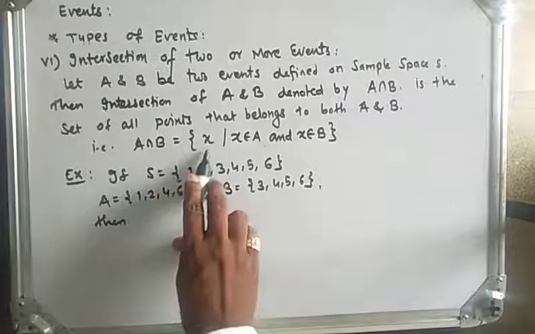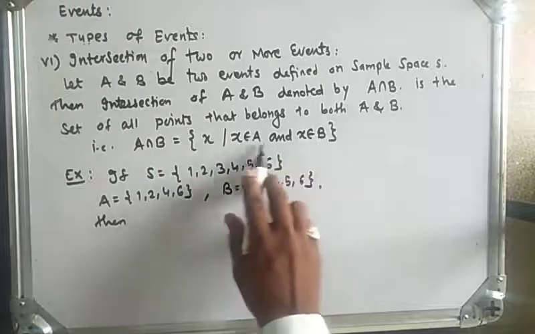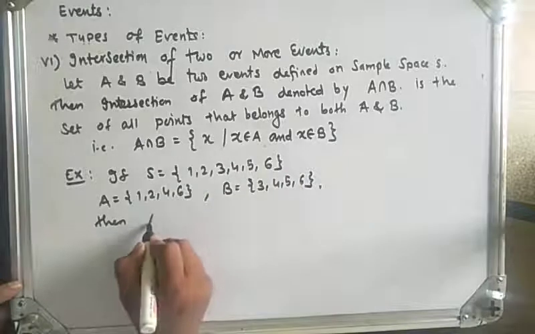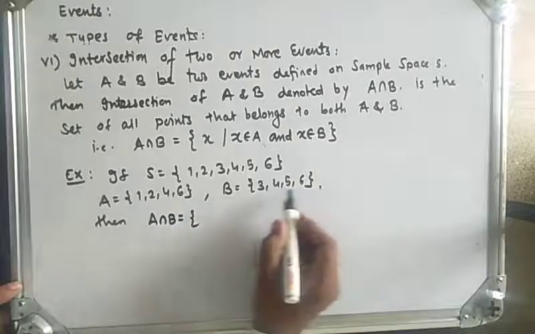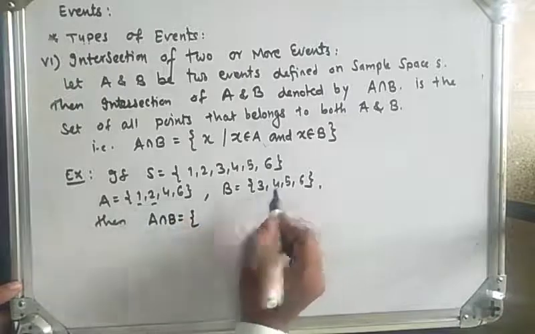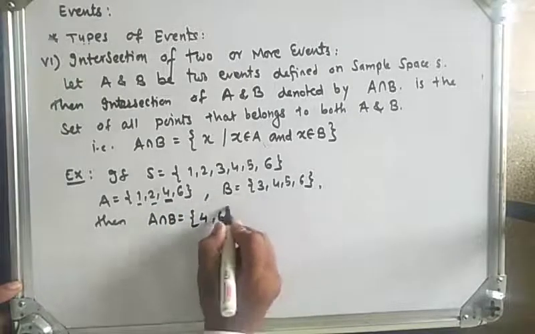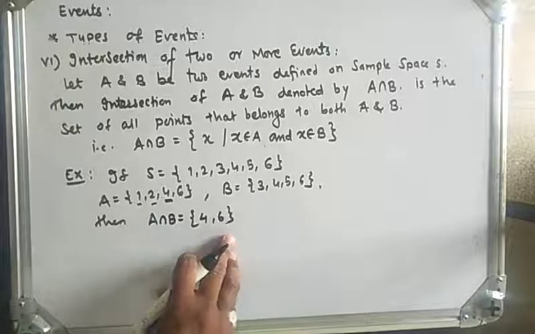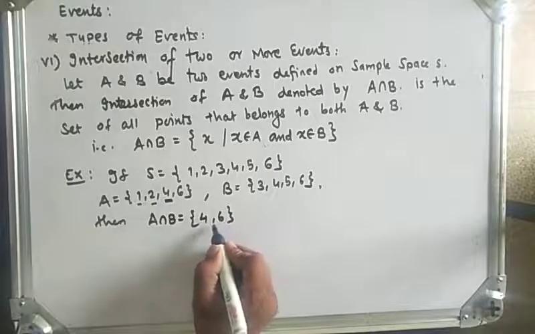The set of all points x which belong to A and also belong to B, meaning the common points between events A and B. 1 is not in B, 2 is not in B, so 4 and 6 are the only common points. So A intersection B has only two elements, 4 and 6.